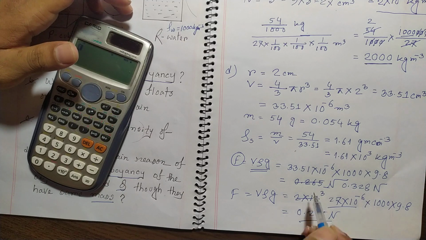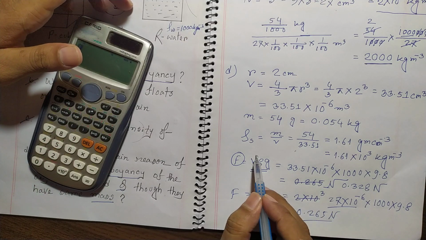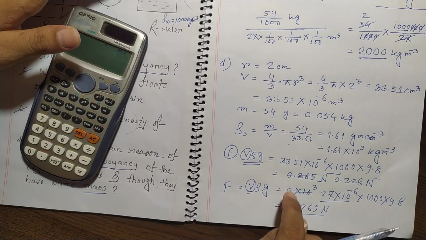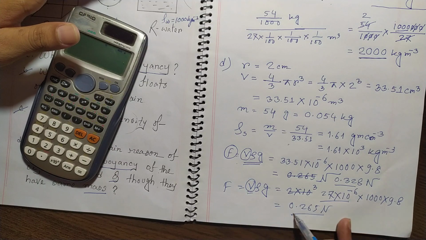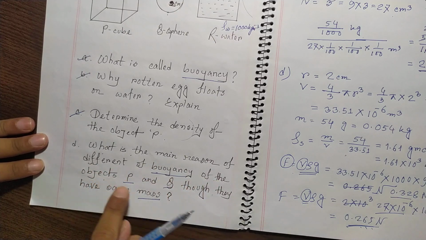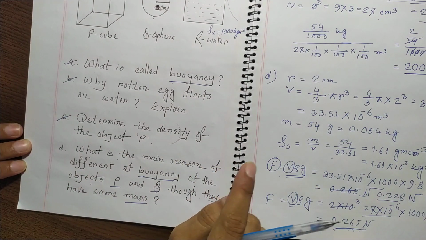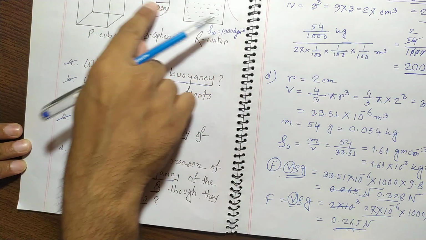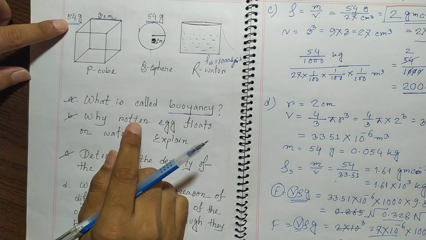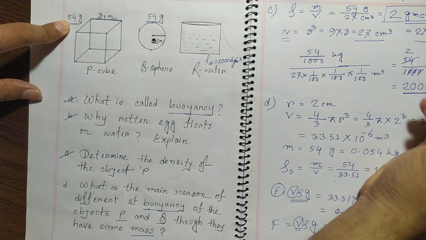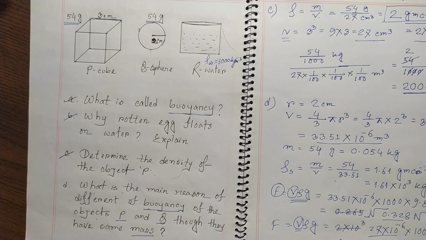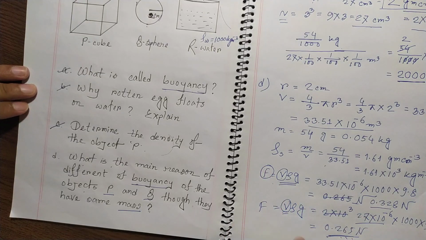it would be 0.265 Newton, because it has the same mass but the volume of the sphere and the cube was not the same. That is why it has a different volume, so the buoyancy is different. So that is why we can say the reason for the difference of buoyancy of the objects P and Q is that their volumes are not the same. The mass is the same, 54 gram and 54 gram, but the volume of the cube is this, and the volume of the sphere is this. So that is why the buoyancy actually changed.